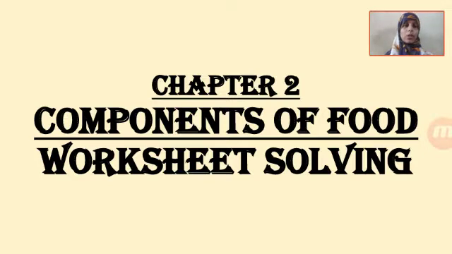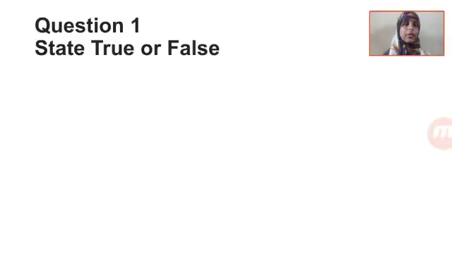If not, I am giving you time. Please take out your science notebook and put today's date, write the lesson's name, that is components of food, which is chapter number 2, and put the subheading on the next line, worksheet solving, and leave one line and start with the first question.